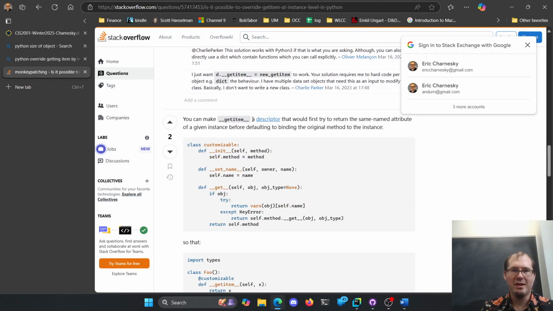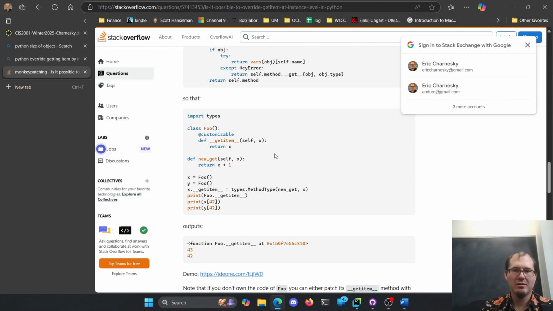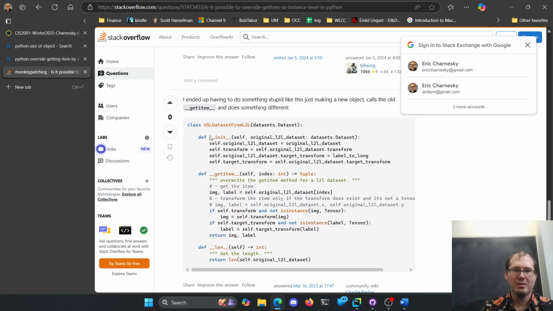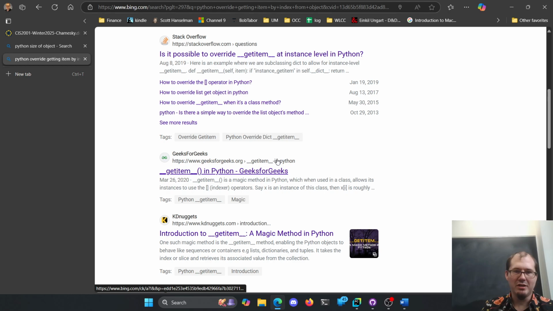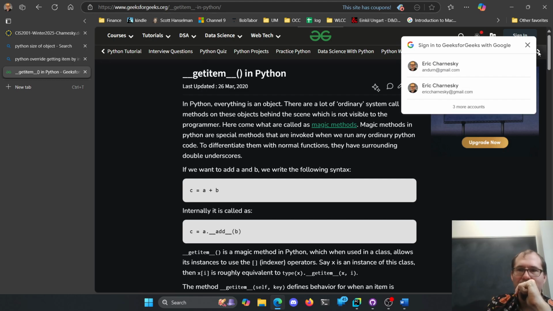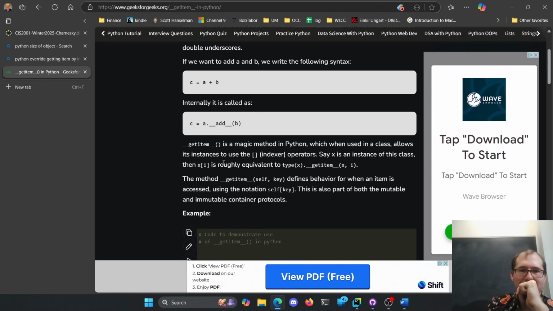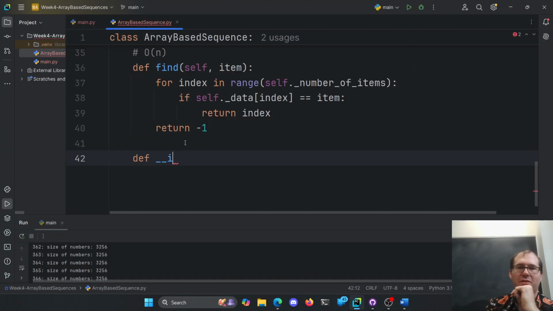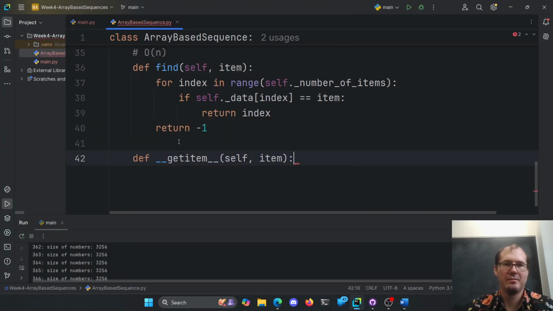All right, maybe this is not helping here. Get item. Should we look at the textbook here? Get item. What does this one do? Yeah, it allows you to use the index operator. Okay, I thought it was get item. Okay, let's try it. Get item. This should be index then, right?